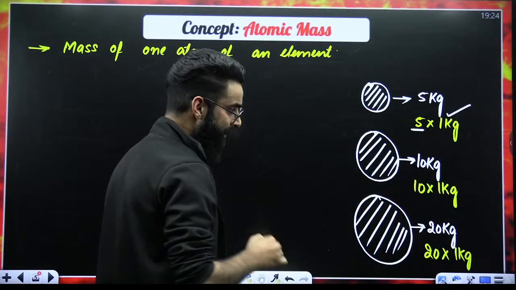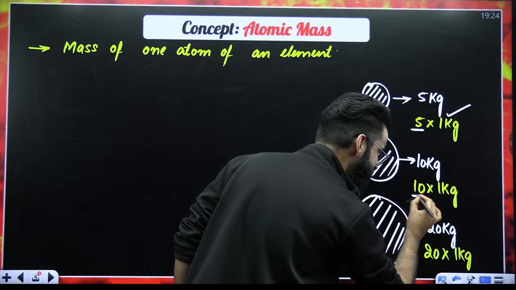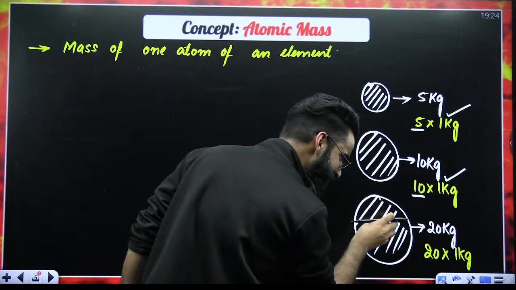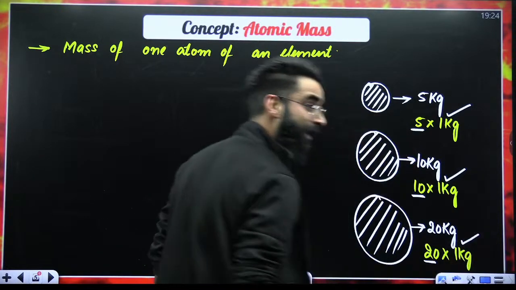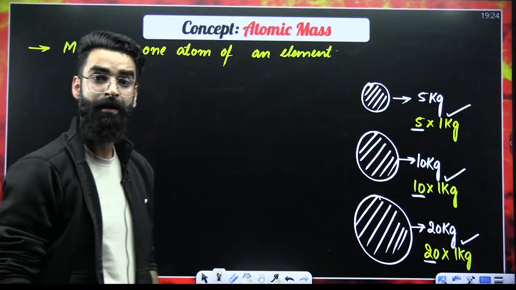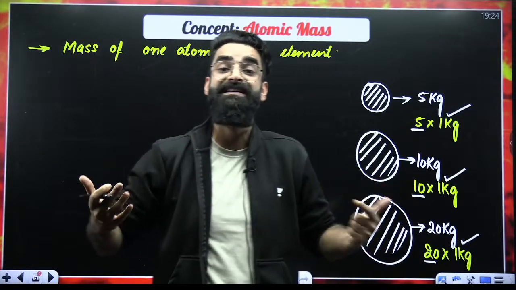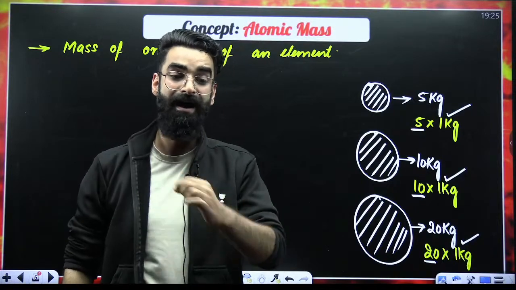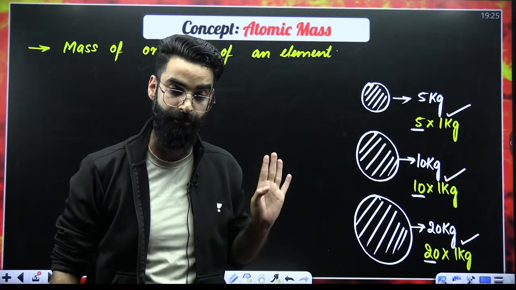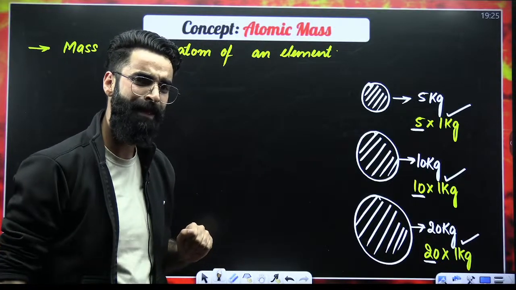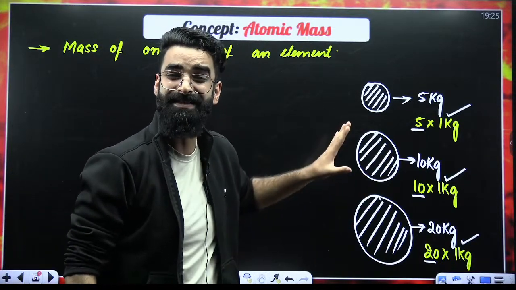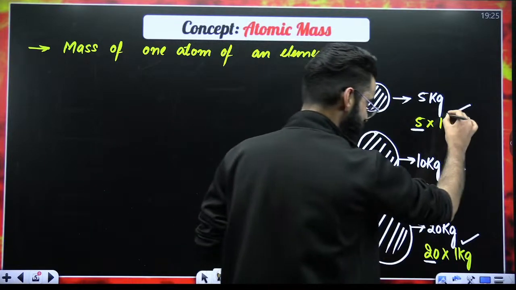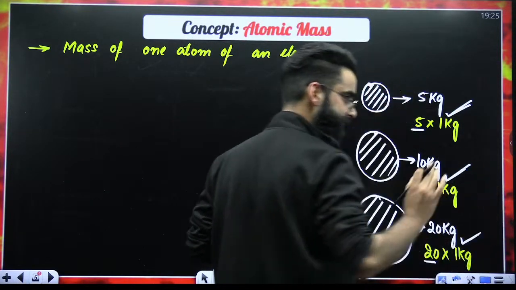Yes, I can say that. Can I say this particular object is 10 times heavier than 1 kilogram? Yes, I can say that. Can I say this particular object is 20 times heavier than 1 kilogram? Yes, I can say that. My dear students, my weight is, for example, 75 kilograms. What does that mean? That means I am 75 times heavier than 1 kilogram. So I'm basically comparing the weights of different objects with this 1 kilogram over here, right?